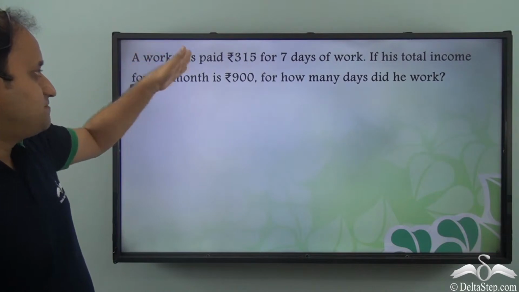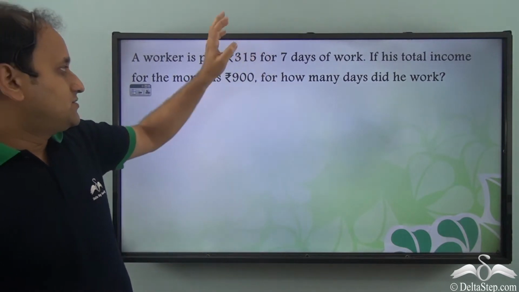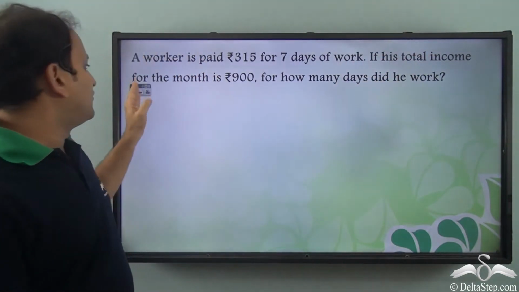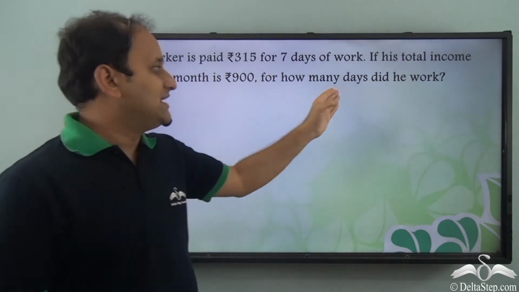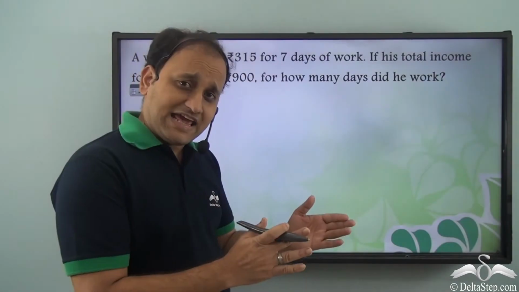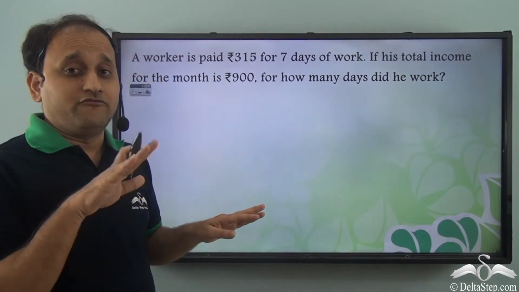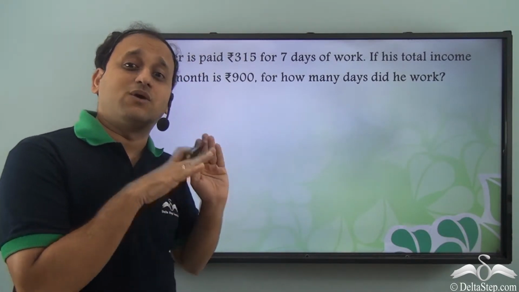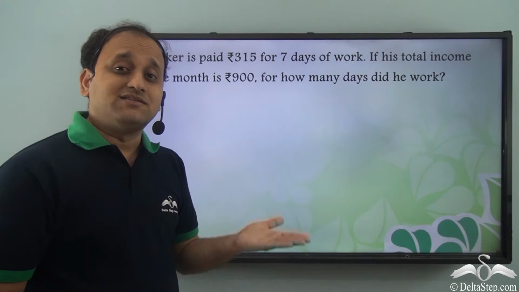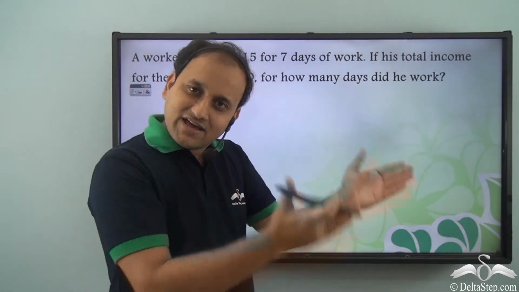Here we have a worker is paid rupees 315 for 7 days of work. So that's the wage which the worker is getting. Now if his total income for the month is rupees 900, for how many days did he work? So again, what do we see here? Number of days and the wage which the worker gets. So wage and number of days worked. What type of relationship will they have? Well, definitely direct variation, because as the number of days increases, the wage will also increase. So these two values will show direct variation.